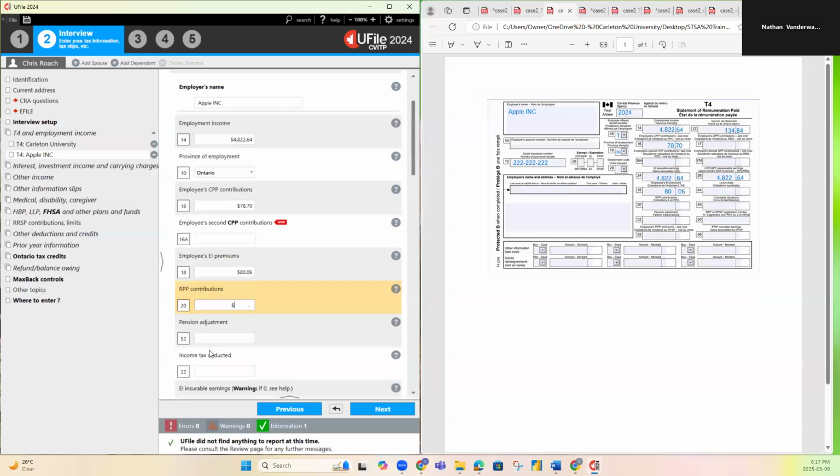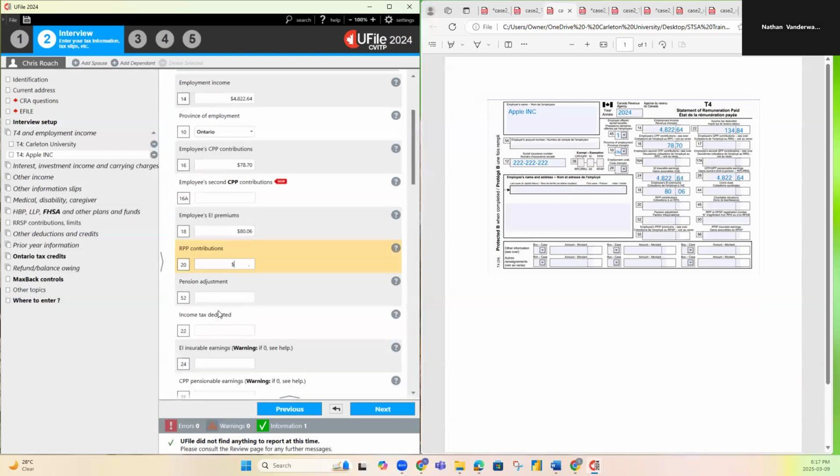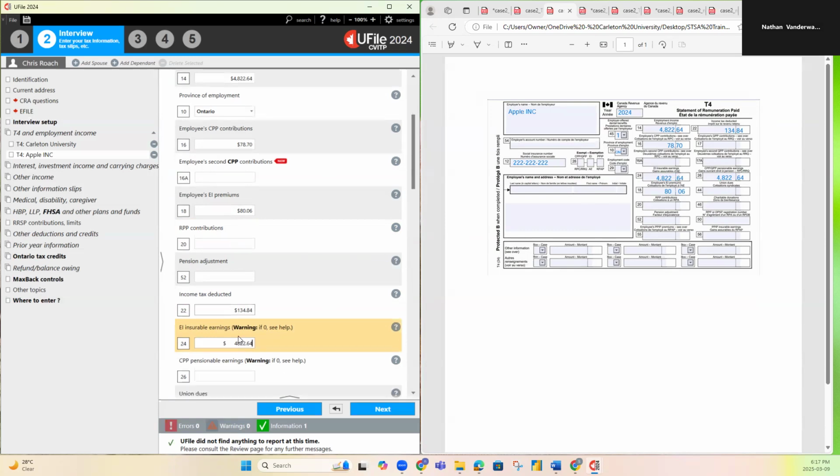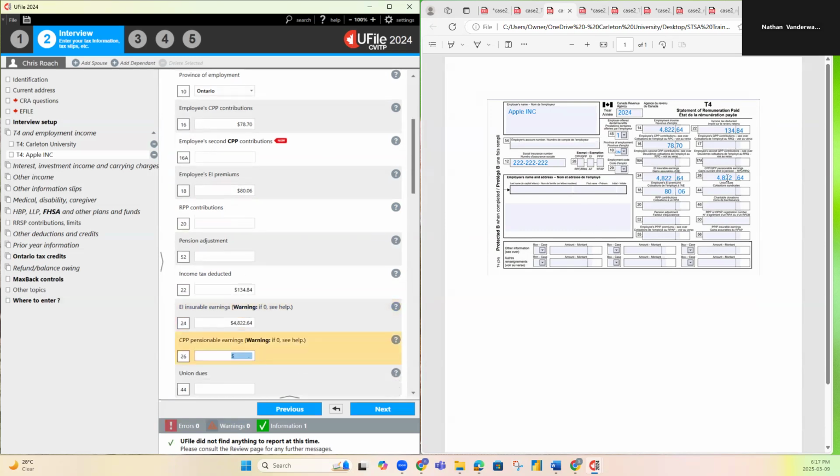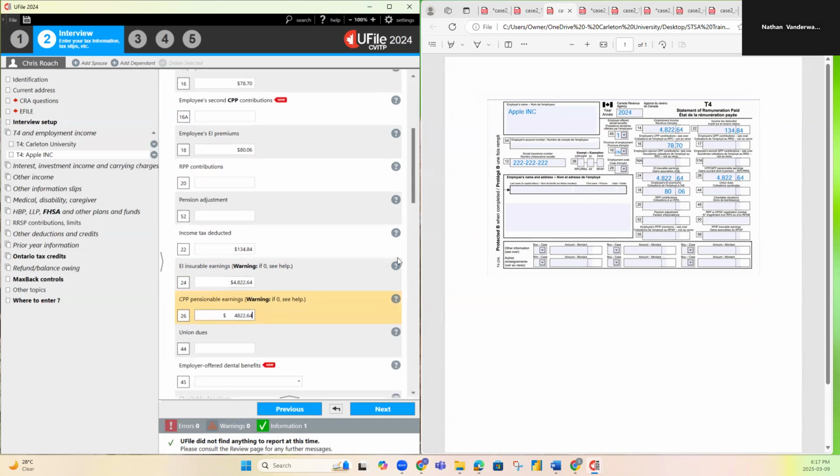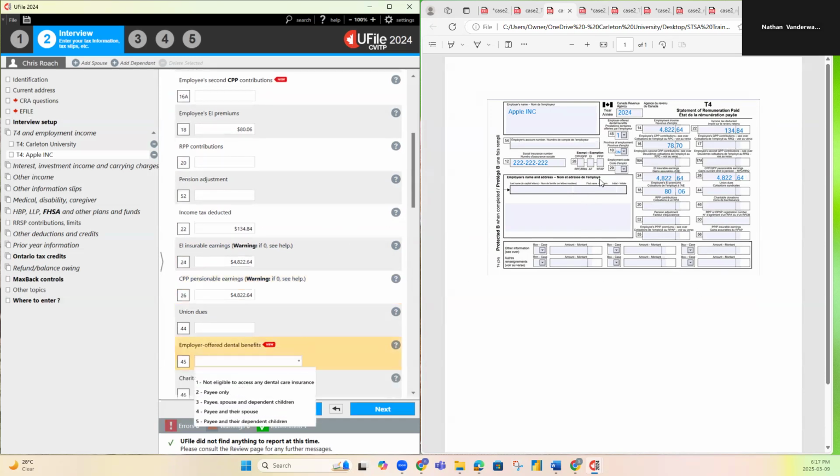RPP contributions is blank. Pension adjustments is blank. Income tax deducted is 134.84. And box 24 is 4822.64. Box 26 is 4822.64. Union dues and everything else is blank except for number 45, which is 1.